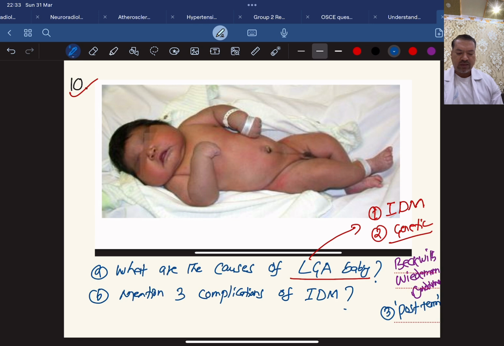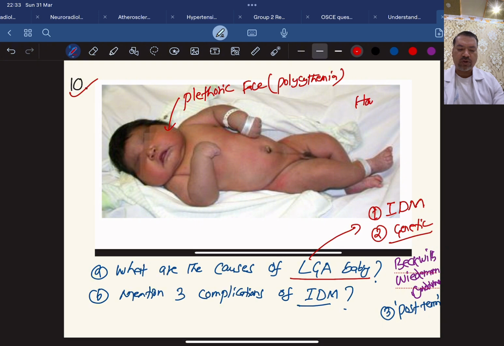Mention the 3 complications of infant of diabetic mother. Now, in this case, if you pay attention very carefully, this baby is having a plethoric face. Plethoric face means it is a case of polycythemia. Polycythemia is very common in infant of diabetic mother, and this baby classically has hairy pinna also, which is not shown here in the picture. This hairy pinna is considered a pathognomonic feature of infant of diabetic mother. Now you can easily write the 3 complications of the infant of diabetic mother.